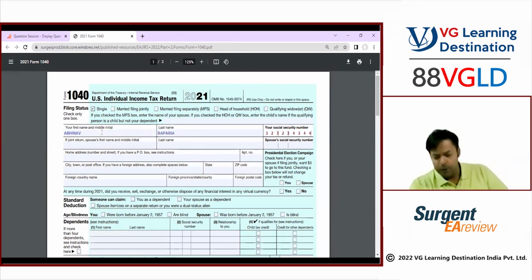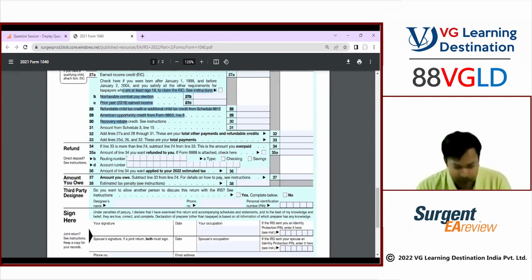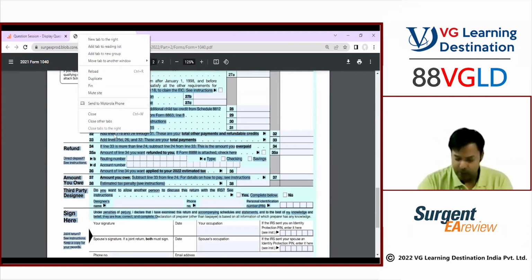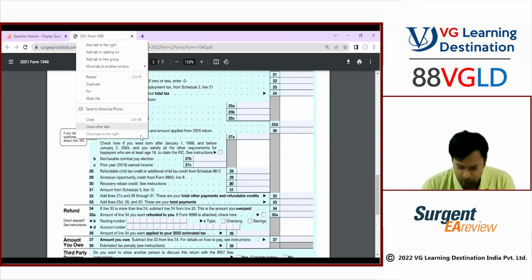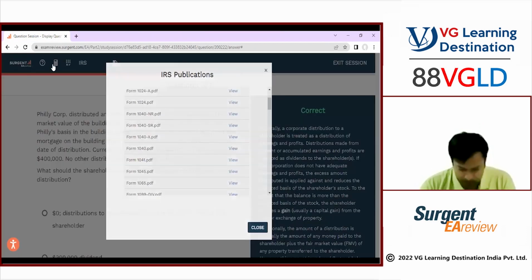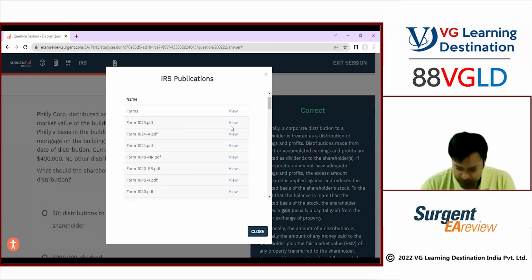You don't need to fill it, but just for your understanding, once we are done with the course, have a look at the forms. You can do a Google search and find them, or you can log in on your Sergeant software and find them also. Absolutely, all these forms you can easily find on Google. That should not be a problem. So these are the forms. Second is going to be instructions.